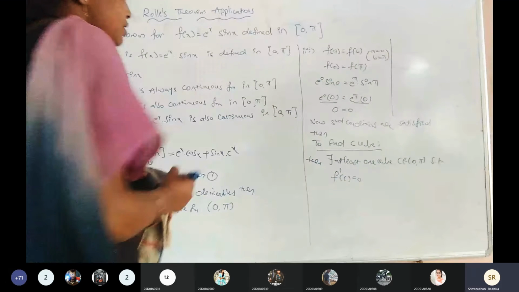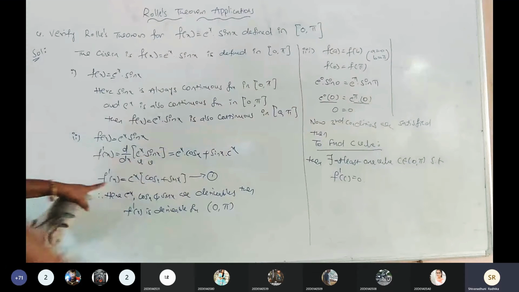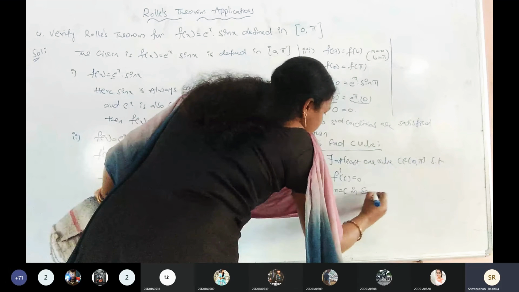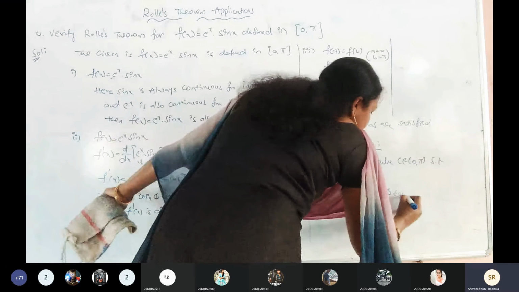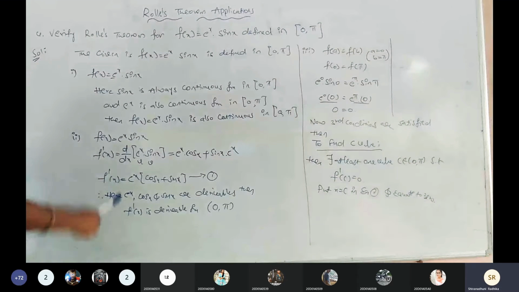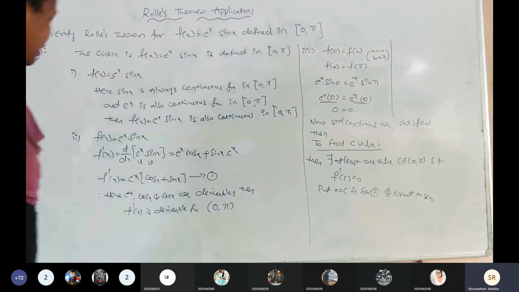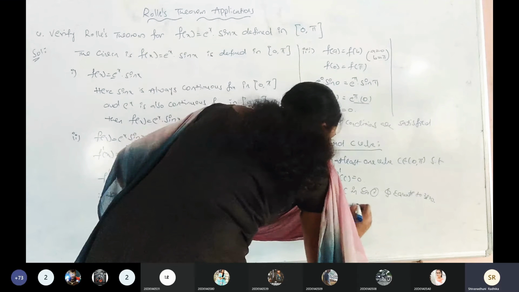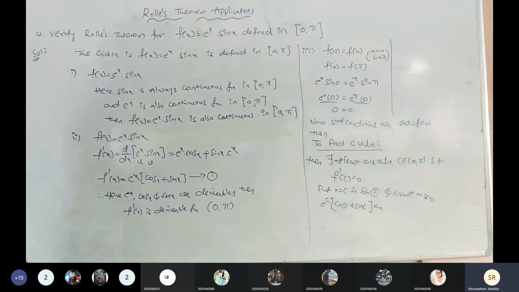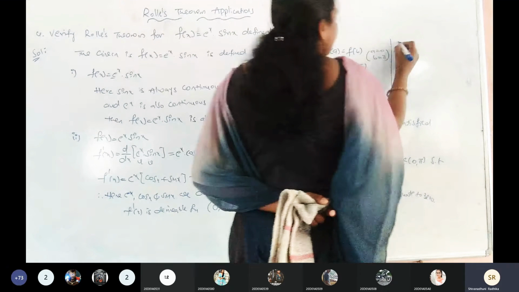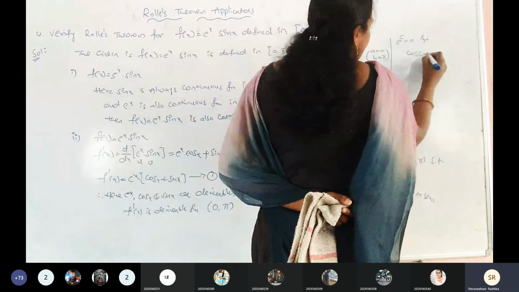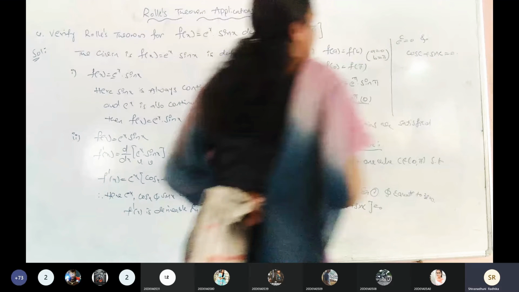F dash of C equals 0. Then substitute x equals C in equation number 1 and equate to 0. Then what are we getting here? This is the function f dash of C, so that is e power of C into cos C plus sin C, which equals 0. A into B equals 0 we are getting. Now A equals 0, e power of C equals 0, and B equals 0: cos C plus sin C equals 0. Is it clear?